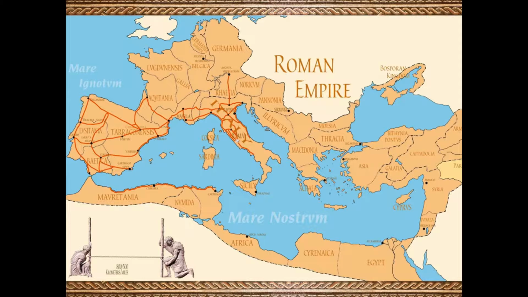Let's start off with the timeline, shall we? Rome is founded. Rome was founded by Romulus. Romulus was the first of 7 Roman kings. The original name of Rome was Roma.